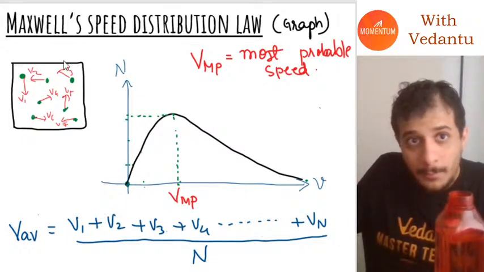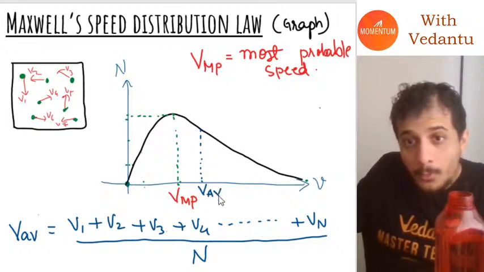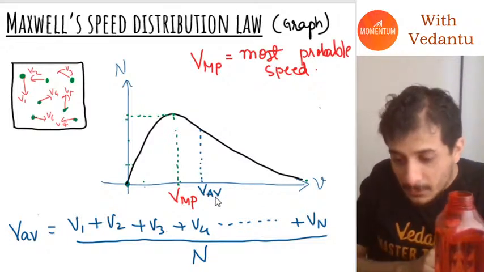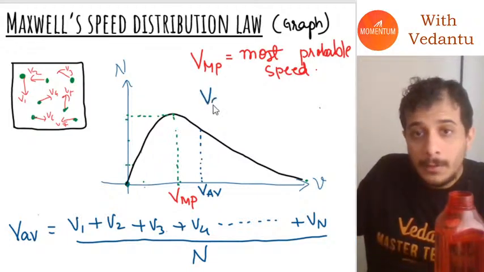Basically, what Maxwell got is that the average velocity was a little bit more than the most probable velocity.